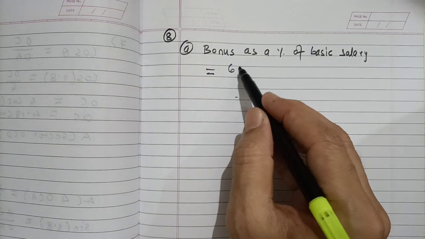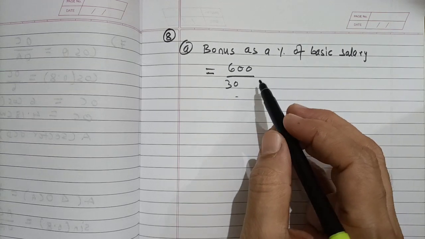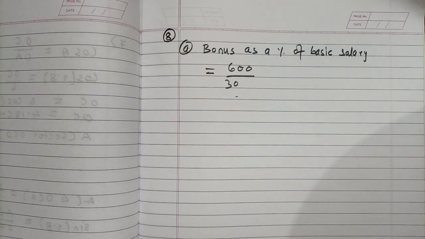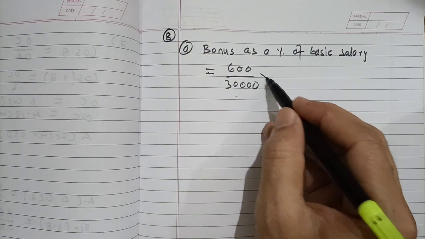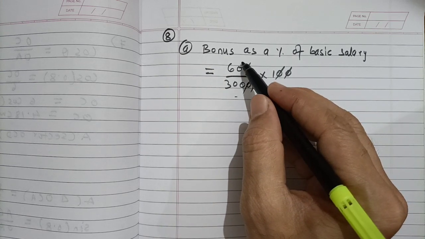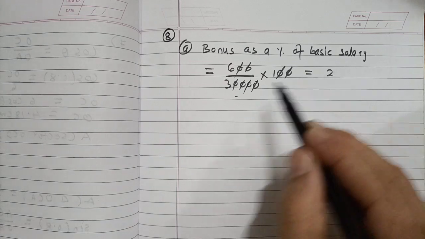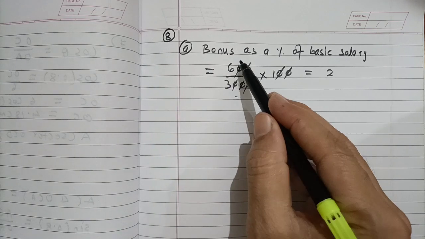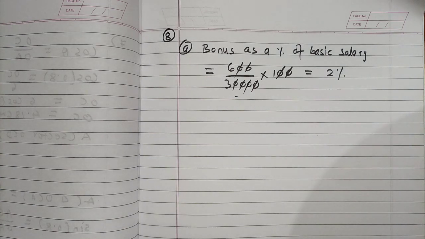So this is 600 divided by 30,000 times 100. Double zero gets cancelled, this double zero also gets cancelled. So which is equal to 2, 3 1 ja 3 2 ja 6, so 2%.